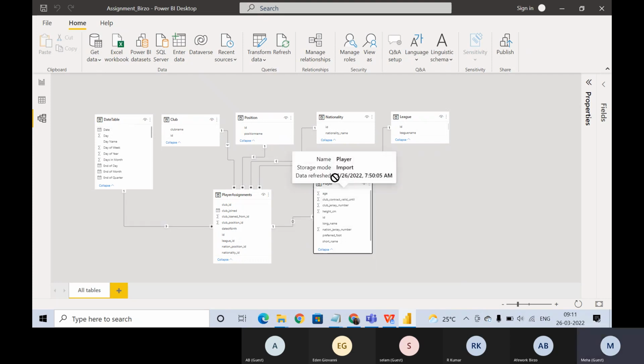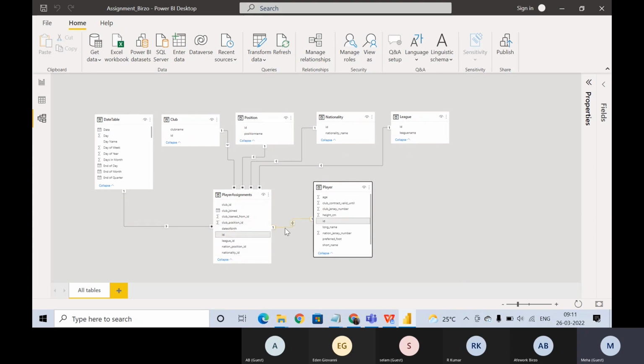And this one is correct because whatever ID we have in player assignment, that is player ID, is getting mapped to player ID in the player table. So that is fine, right? Even if it's one-to-one, that won't hurt because the ID column has unique values in both tables. So I think we are good with the relationship.